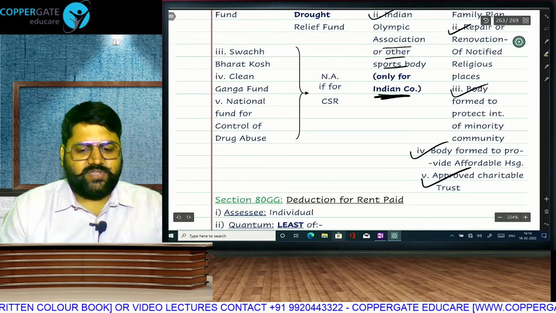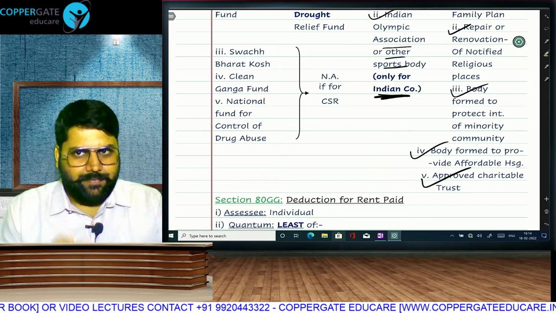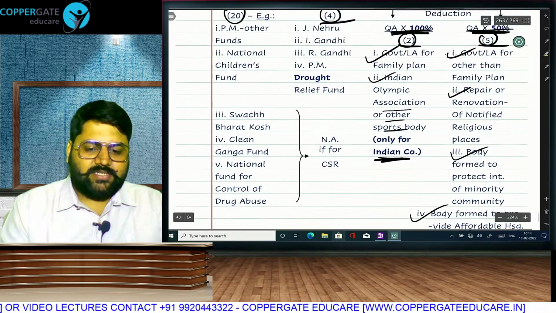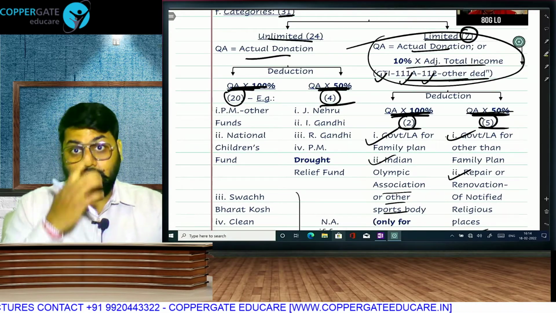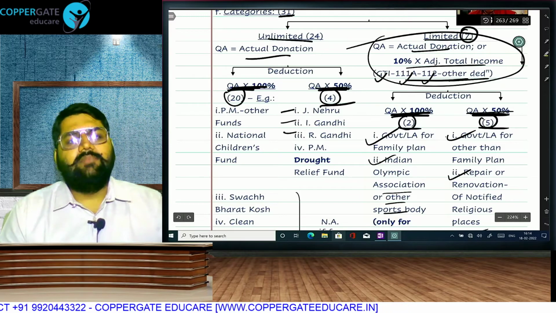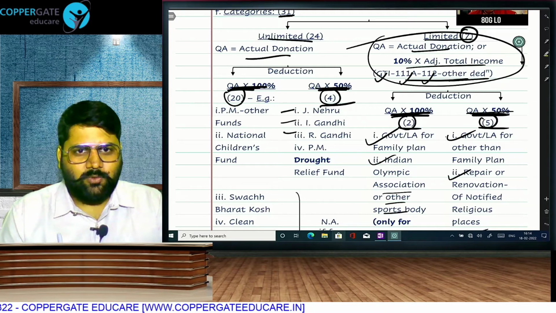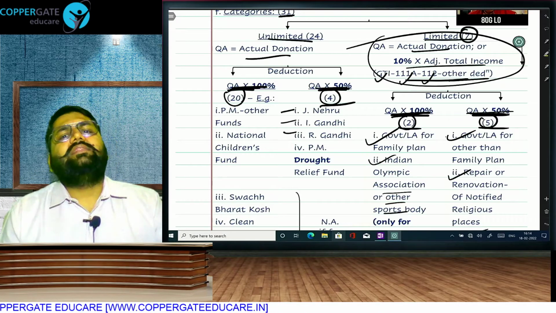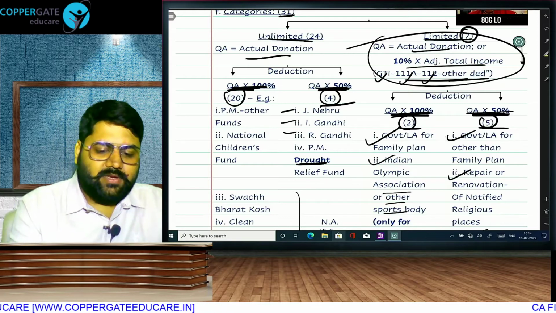Any donation to approved charitable trust, all this will go in the limited category 50%, limited 100. There are only 2 in unlimited 50%. In unlimited 50, contribution to Jawaharlal Nehru, Indira Gandhi, Rajiv Gandhi, any memorials or trust formed in their name, not Rahul Gandhi, there is no Rahul Gandhi memorial till now. Jawaharlal Nehru, Indira Gandhi, Rajiv Gandhi, or Prime Minister Drought Relief Fund will come in 50%.